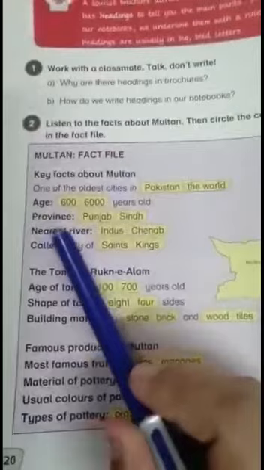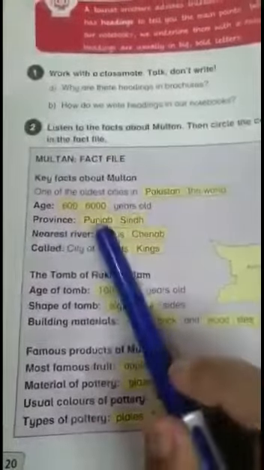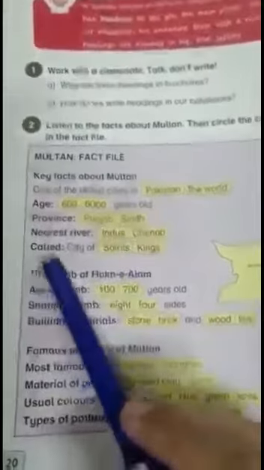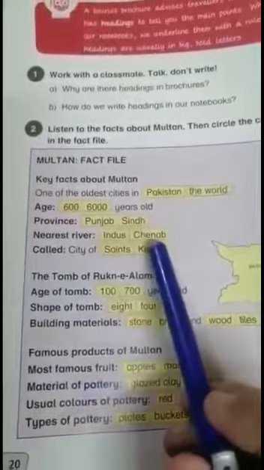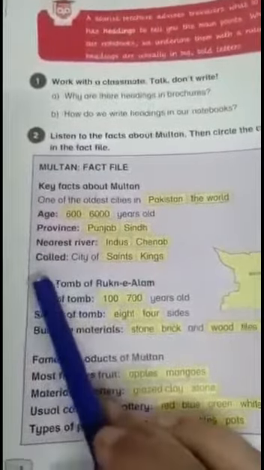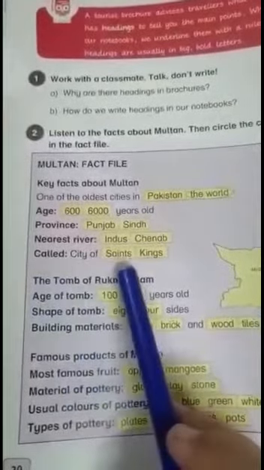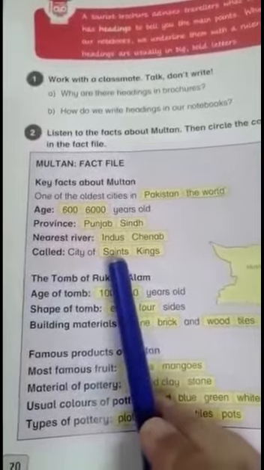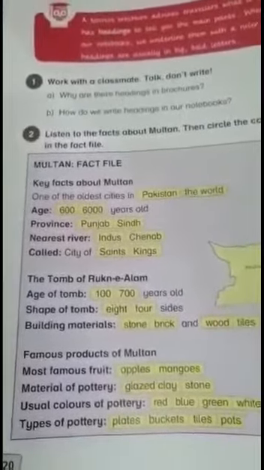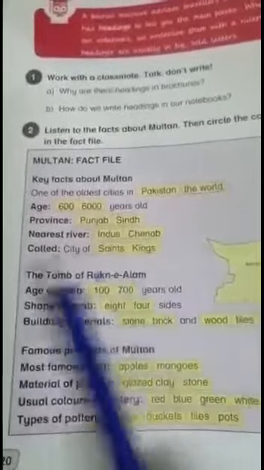Province, in which province is it located? It is located in the province of Punjab. So you circle this option, Punjab. Nearest river, Indus or Chenab. Chenab, you circle the word Chenab. This city is called the city of saints. Saints means Sufis, the Sufi people. Kings and Sufi saints.